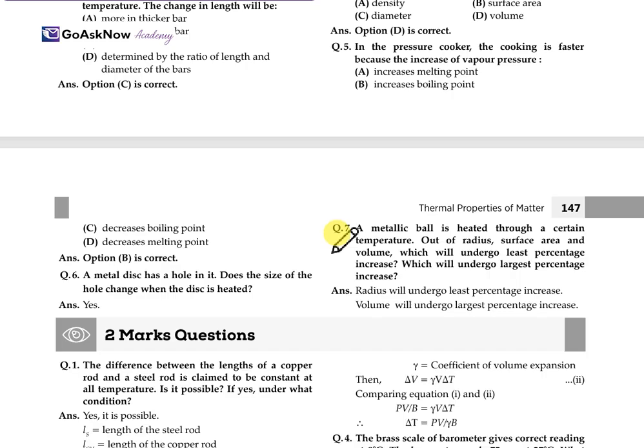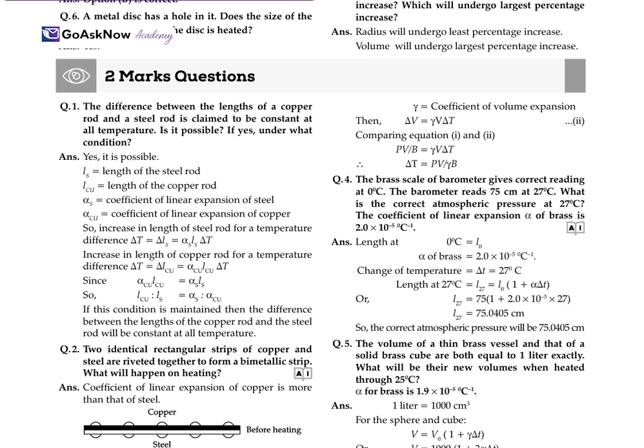Now, a metallic disc has a hole in it. Does the size of the hole change when the disc is heated? So yes, it will change. Now let's move forward with the 2 marks questions.